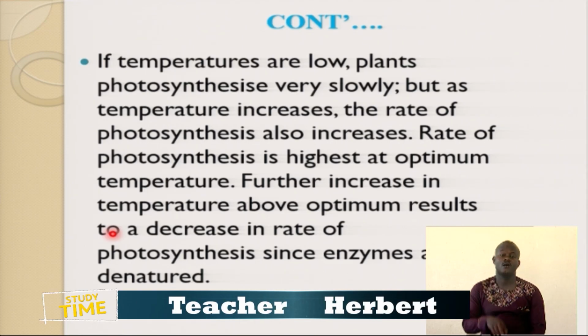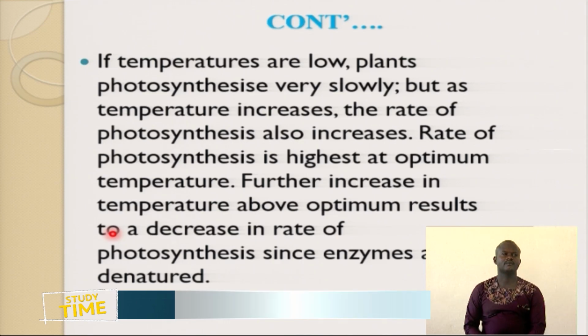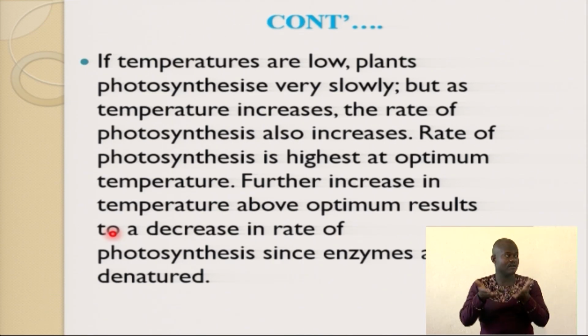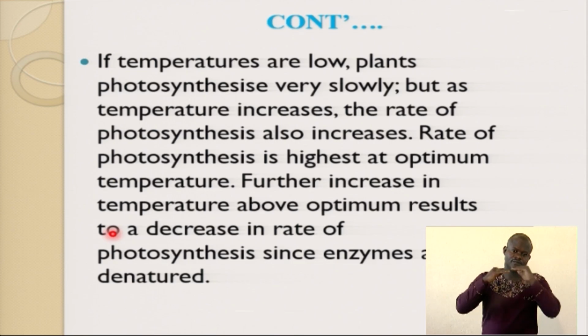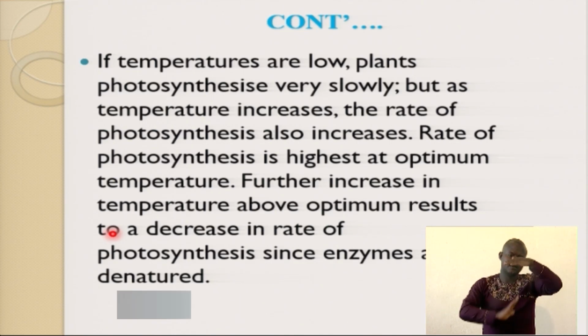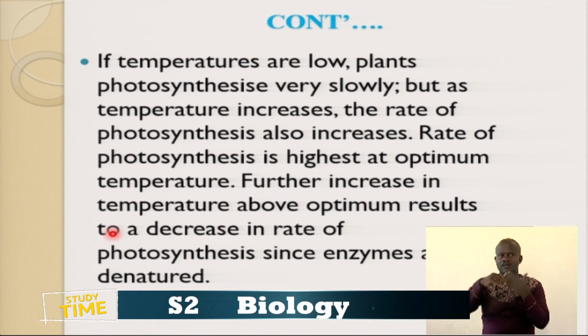Okay? It's very slow. But as the temperature increases, the rate of photosynthesis also increases. Once you increase the temperature, the rate of photosynthesis increases. But the rate of photosynthesis is highest at optimum temperature. Further increase in temperature above optimum temperature results in a decrease of photosynthesis, since the enzymes are going to be denatured.